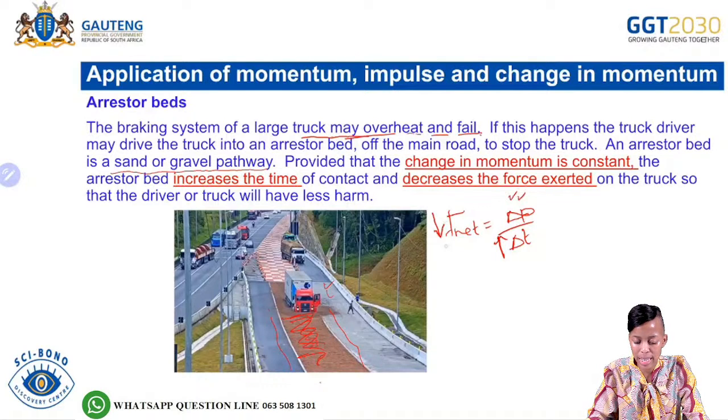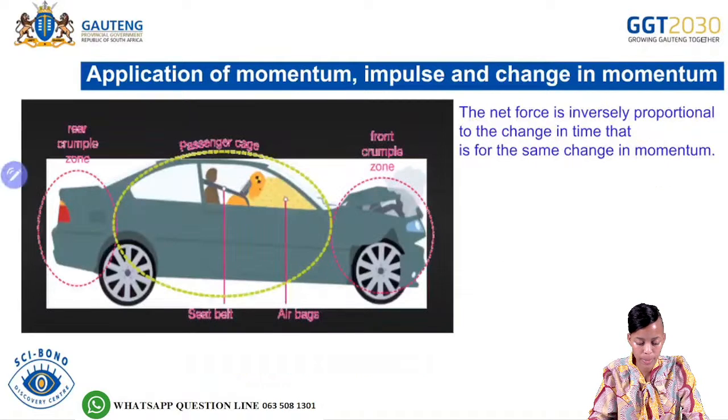So if the net force decreases, what is going to happen in terms of injuries? That is going to lead to less harm in terms of the passenger who is driving the truck.